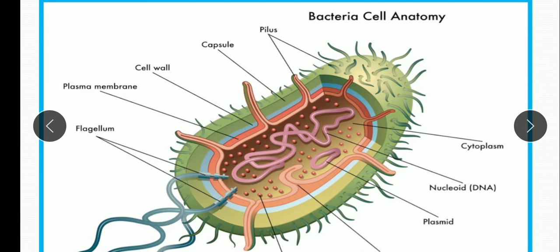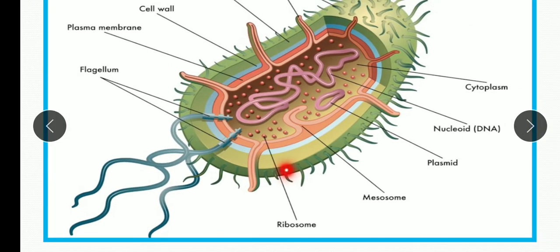Now ribosomes. So what are ribosomes? You can see here many ribosomes are here. The bacterial ribosomes are found freely floating in the cytoplasm, and they are the 70S type that I discussed in the previous chapter, 70S and 80S. The 70S type carry out the protein synthesis.